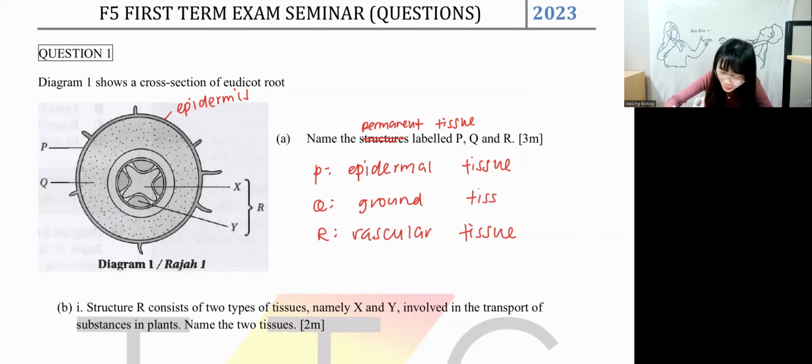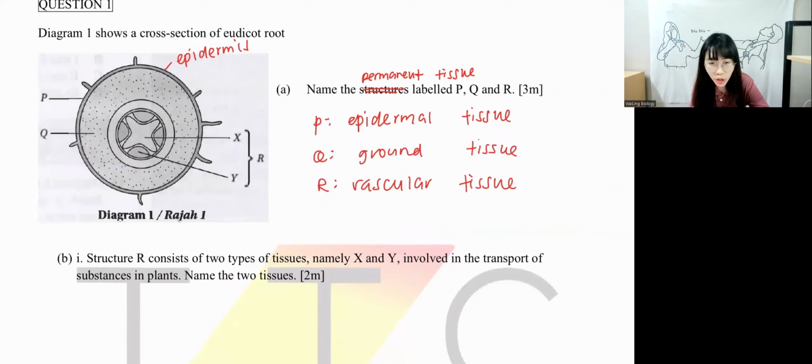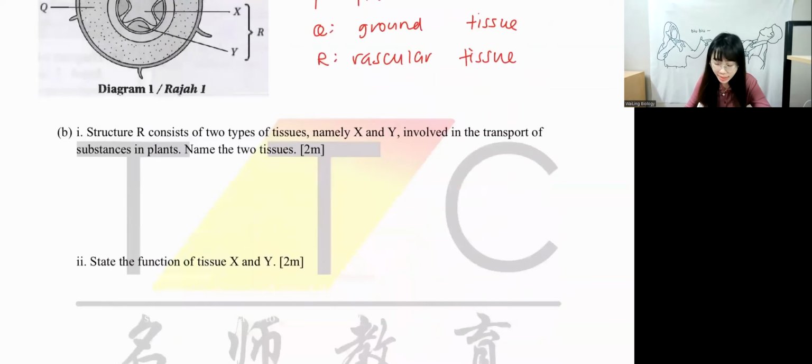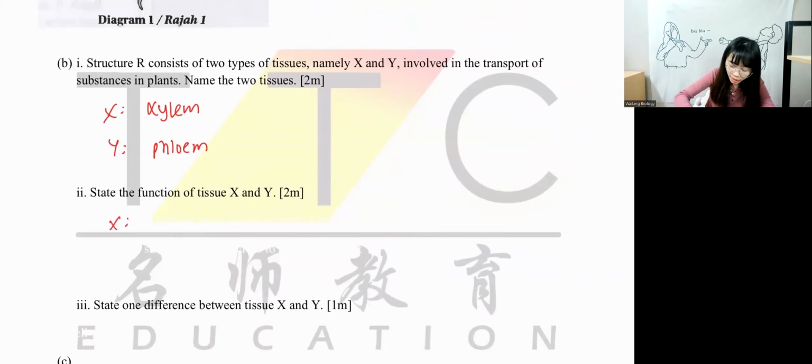So the cortex, the pith, they have a lot of parenchyma tissue. So ground tissue, okay. Next, structure R consists of two types of tissue, namely X and Y, involved in the transport of substance in plant cell. Name two tissue. X is a star shape, right? So what is X? X is xylem, very good. Y is phloem, correct.